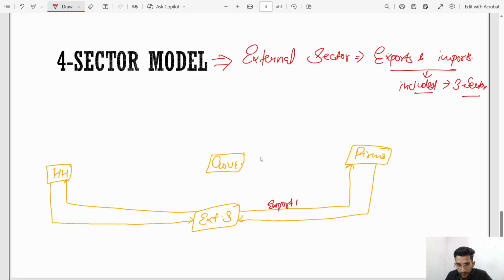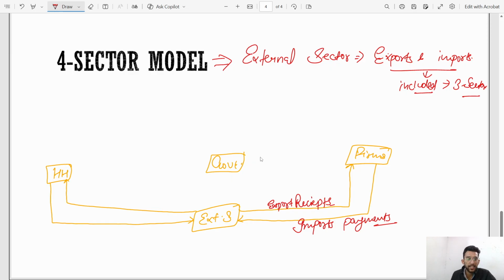So here we will get export receipts, which will be received by the firms based in India from the US sector. And also the firms will purchase goods, for example, advanced machinery from China or from US. Then firms have to pay to that external sector. Then import payments will be paid to external sector.